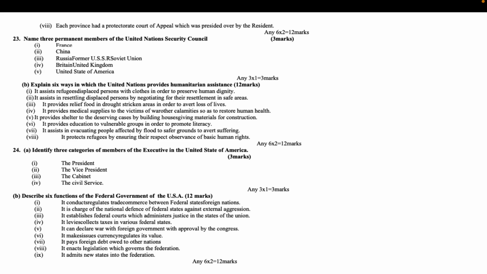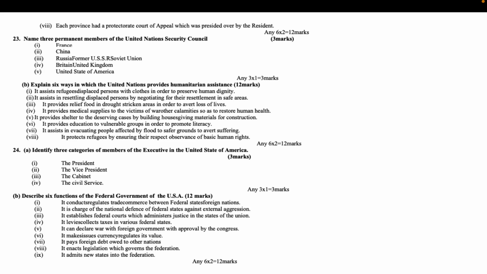B. Explain 6 ways in which the United Nations provides humanitarian assistance. 12 marks. It assists refugees and displaced persons with clothes in order to preserve human dignity. It assists in resettling displaced persons by negotiating for their resettlement in safe areas. It provides relief food in drought-stricken areas in order to avert loss of lives. It provides medical supplies to the victims of war or other calamities so as to restore human health.